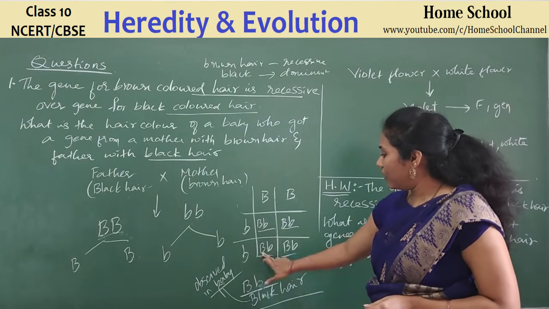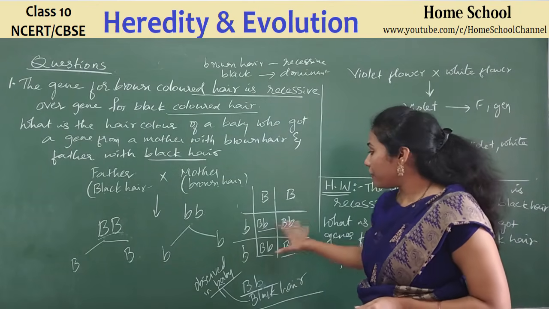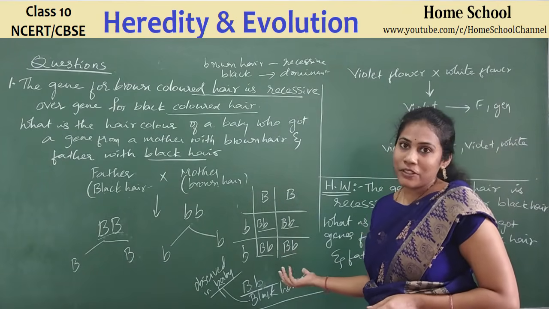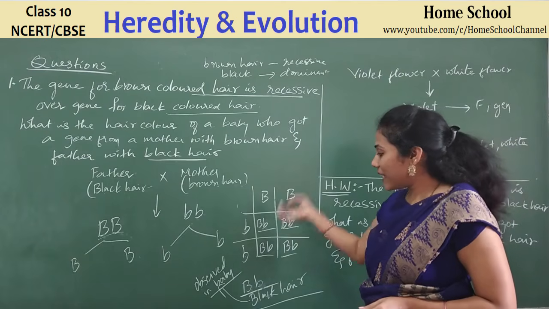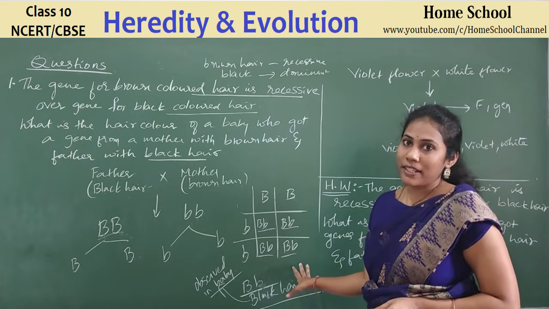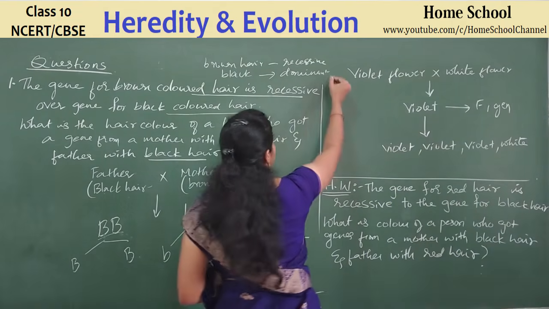Because you see all genotypes are Bb. It is not that they are getting 4 children. These are 4 possibilities, guys. So there is a 100% chance to get black hair in the baby. This is what it is telling us. Okay, fine. And coming to the next question.